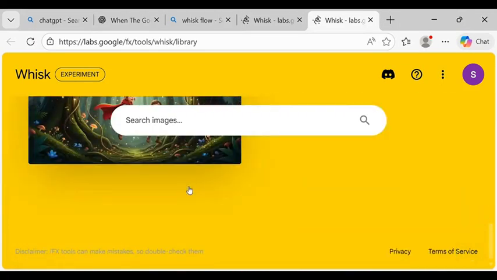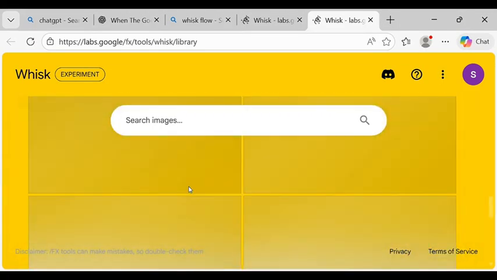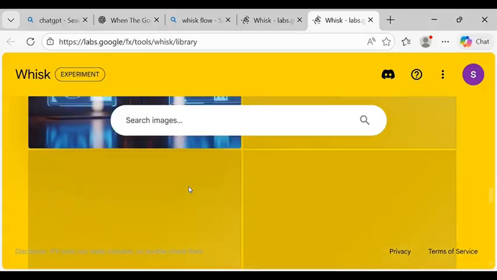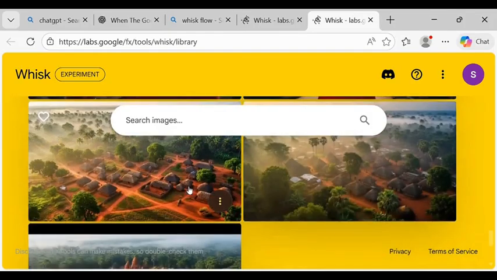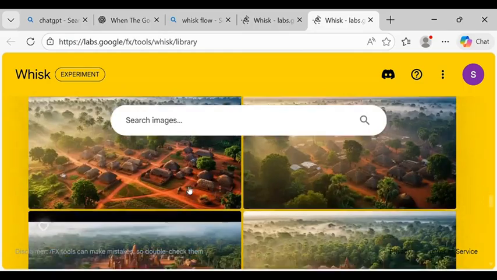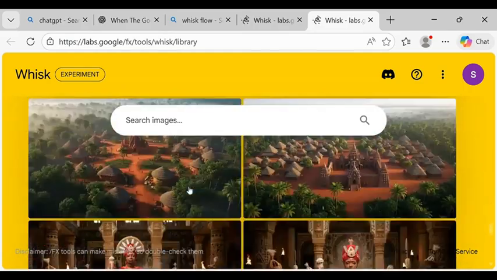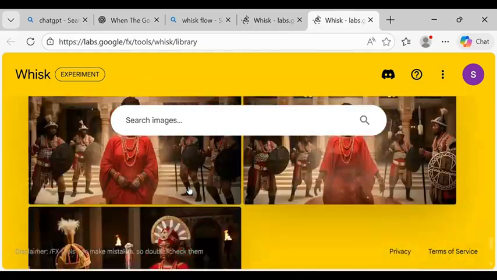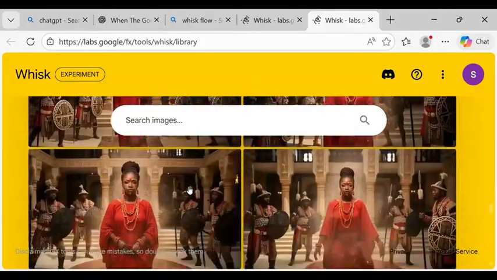So this is the same method I used to generate all these images I used in that video. Let me show you those images I generated using this same method. As you can see, these are the images I generated using the same method I just showed you right now. This is the entire set of images I generated for the video scenes.